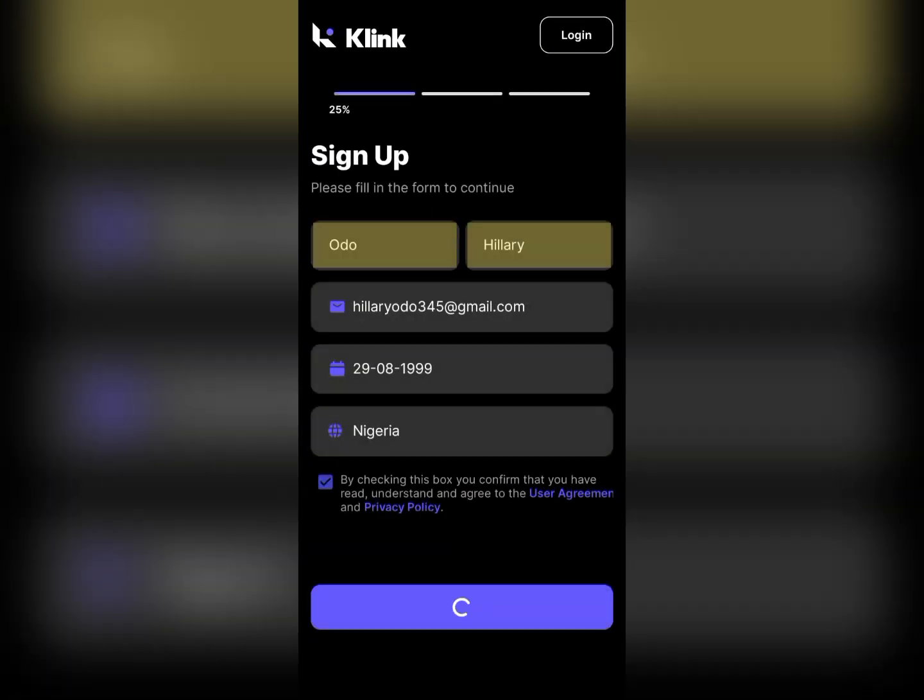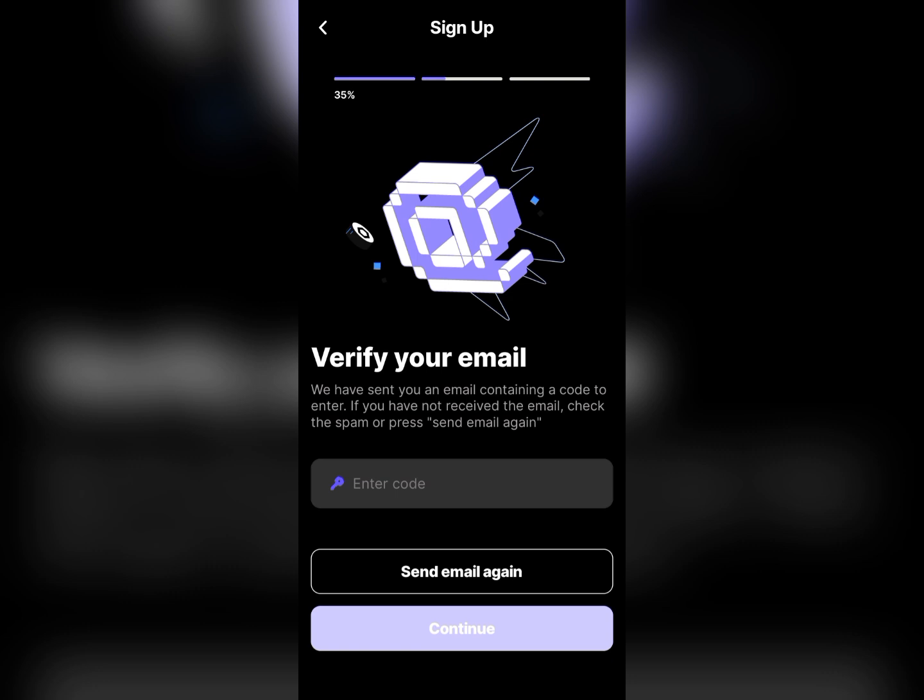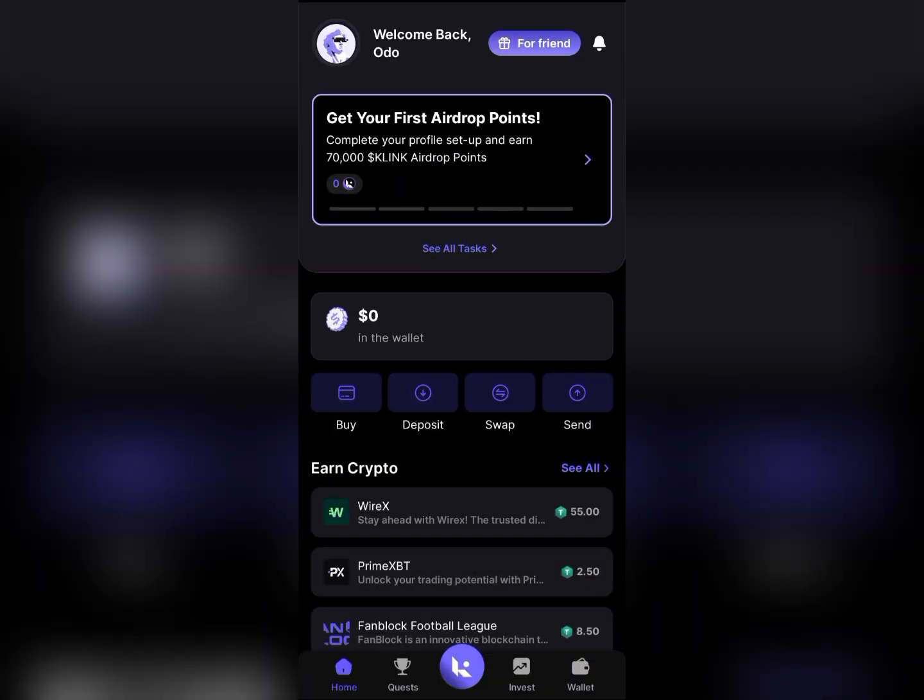So fill in your details, then you have to verify your email. Go over to the email you used to register to get the code. The email is also very important because that's what you will link to your Telegram app. After putting in the verification code, you have to set up a PIN, so set up a PIN that is very secure. So this is the dashboard.